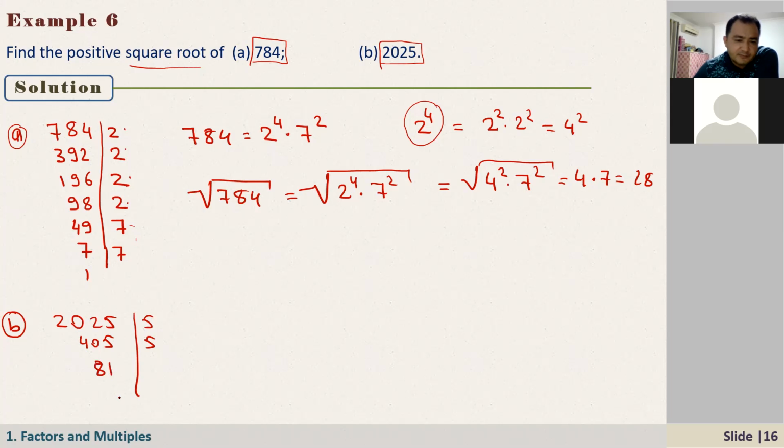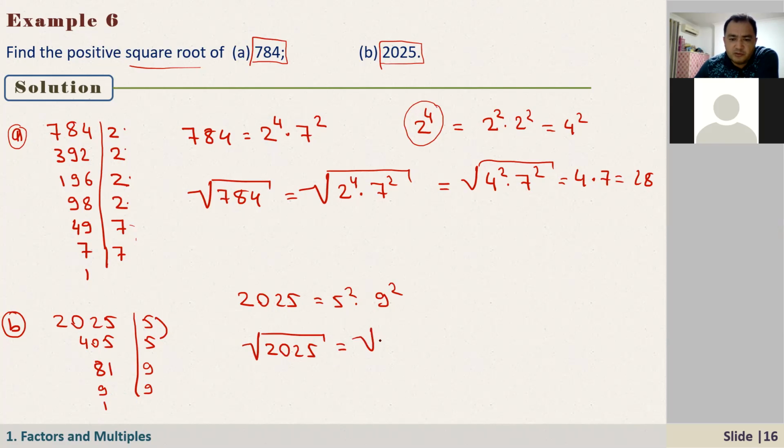That's my mistake. And 81, we know that if you divide by 9, it is 9. Divide by 9, it is 1. So 2025, we can write as 5 squared times 9 squared. Then what is the square root of 2025?